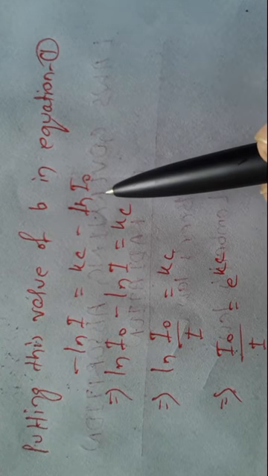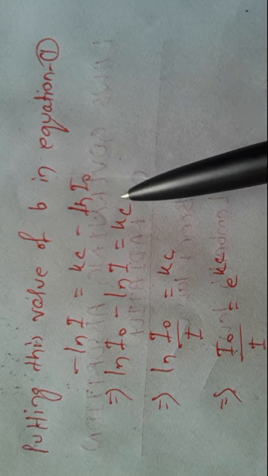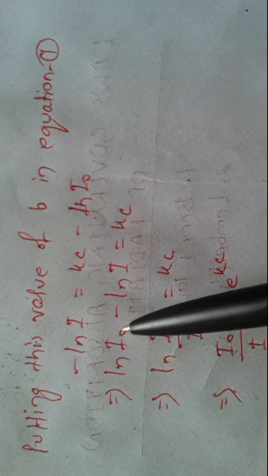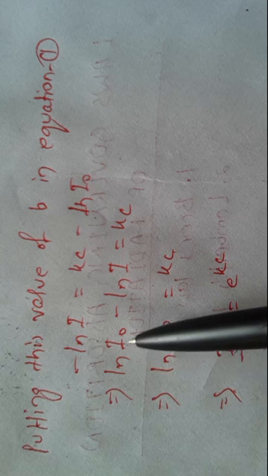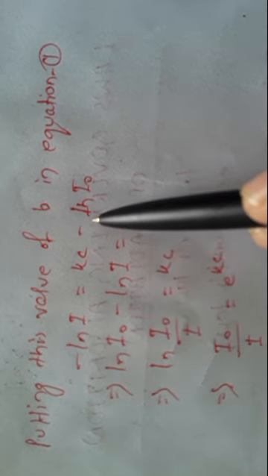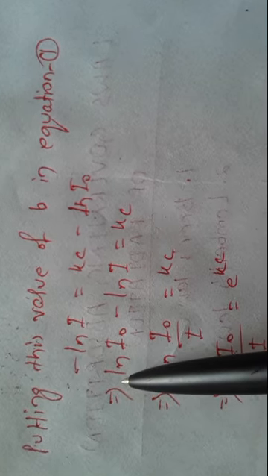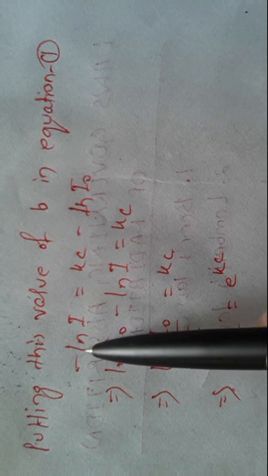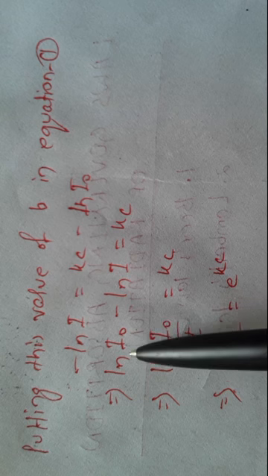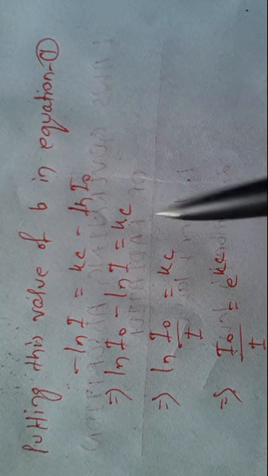Keeping the same factors on the same side, minus ln I0 comes to this side and carries a positive sign, so ln I0 minus ln I is equal to kC.